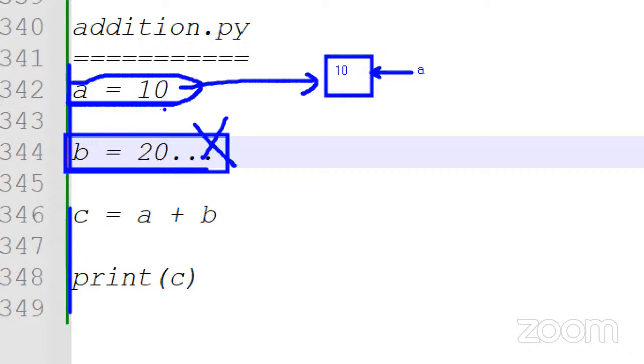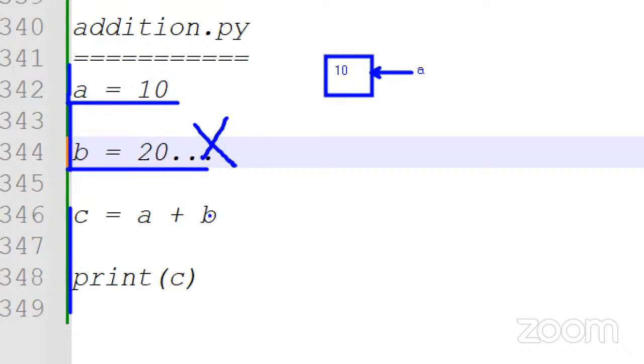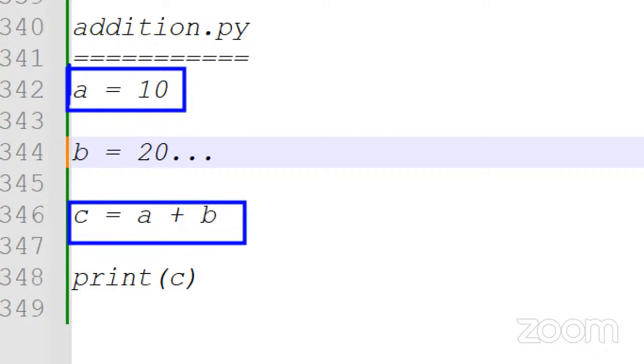Some languages come under compiler languages. Python is an interpreted language, I said, and Java is a compiler language. Compiler languages try to execute all lines at a time. Line 1, line 2, line 3, line 4 are all correct, and only this red box line is wrong.